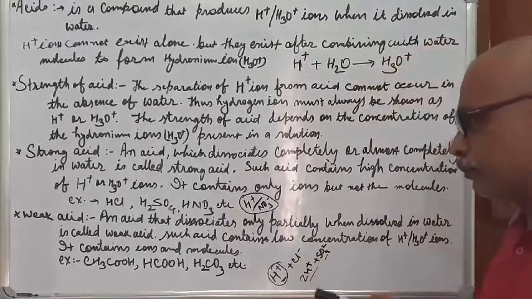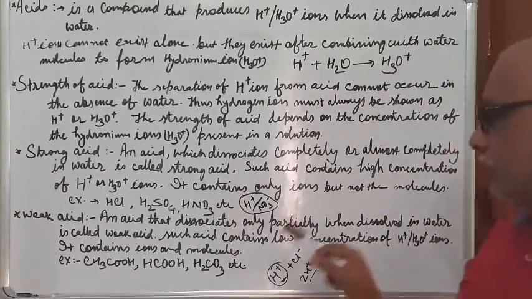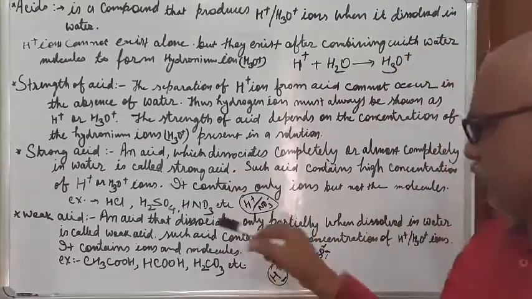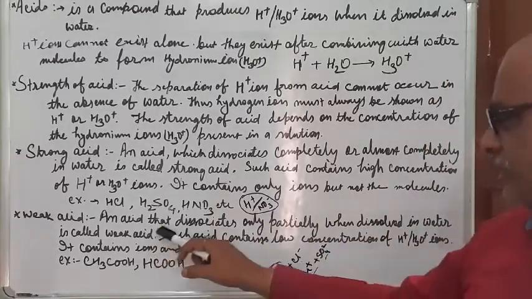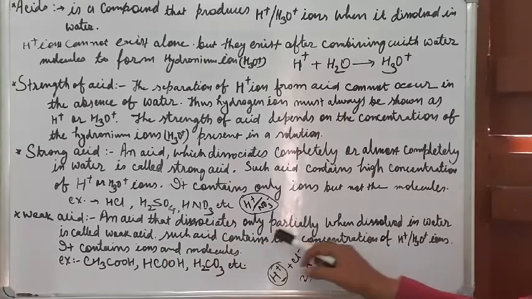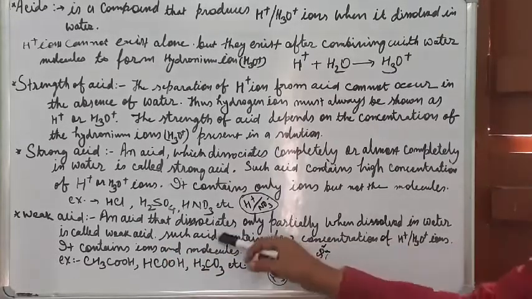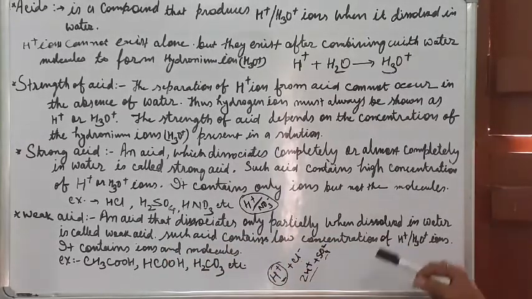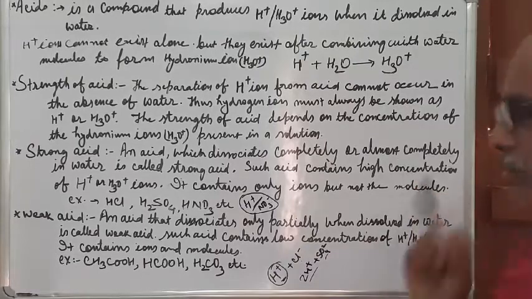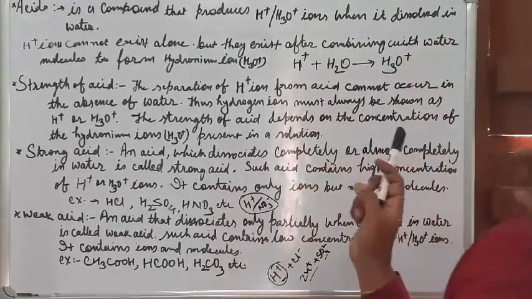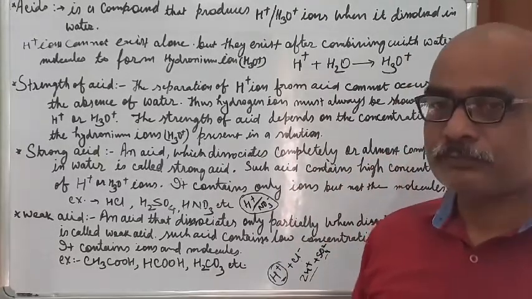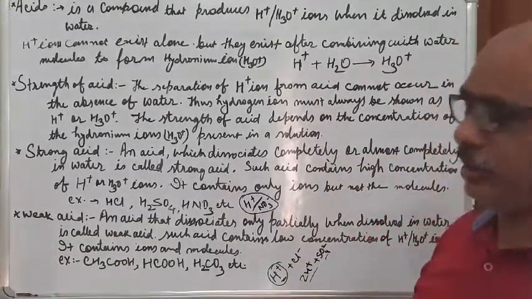Okay, completely dissociated. So we'll say that a weak acid is not completely dissociated. Weak acids are those acids which are partially dissociated, which dissociate only partially when dissolved into the water. So strong acids are those which dissociate completely into the water and produce only ions.